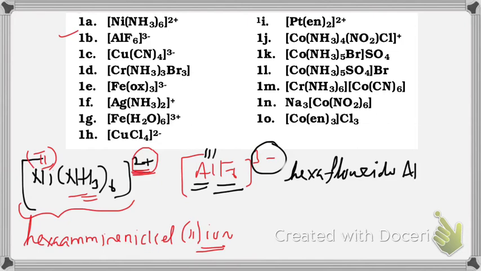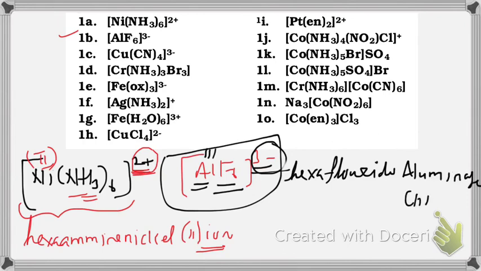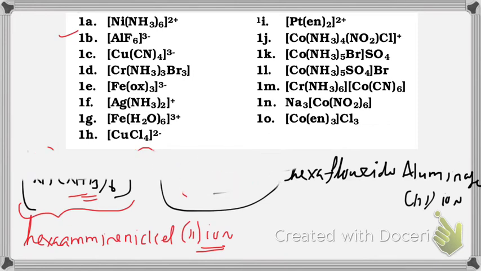aluminium or aluminate. It is an anion because it is negatively charged. Hexafluorido aluminate 3, ion, again ion, it is ion. That is the naming of the second compound.